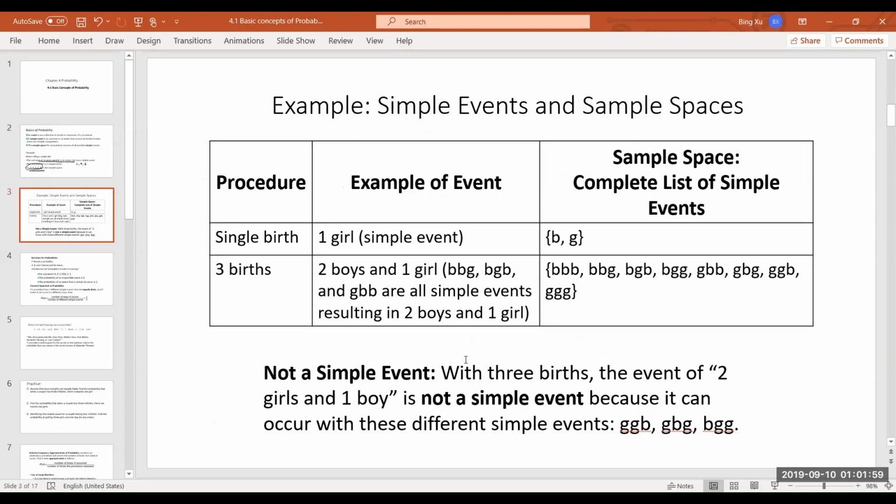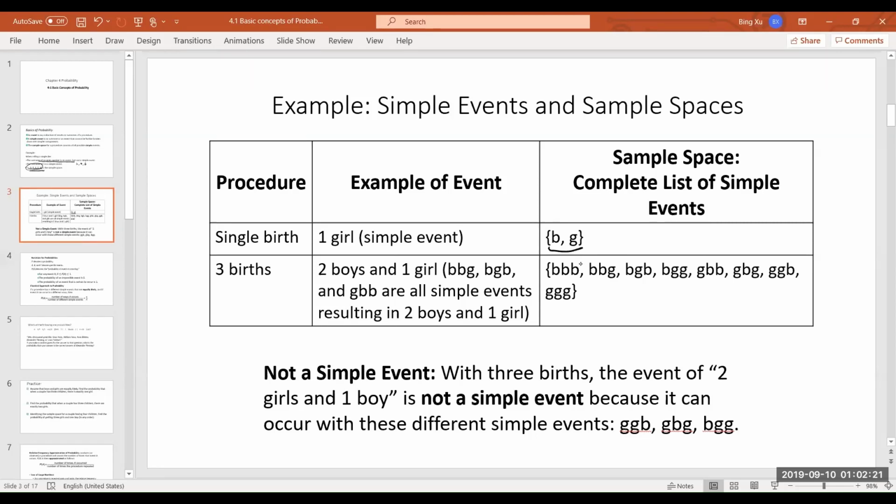All right. So having a single birth, having the result of one girl, that's a simple event, right? The sample space here is you're either having a boy or a girl. So the sample space has 2 elements in it.